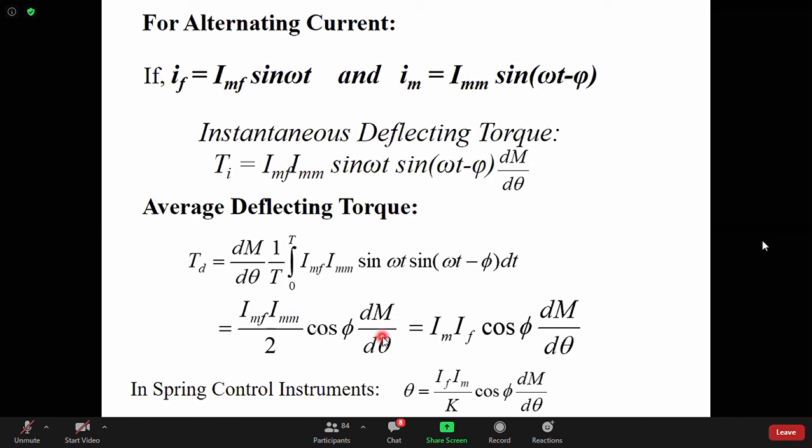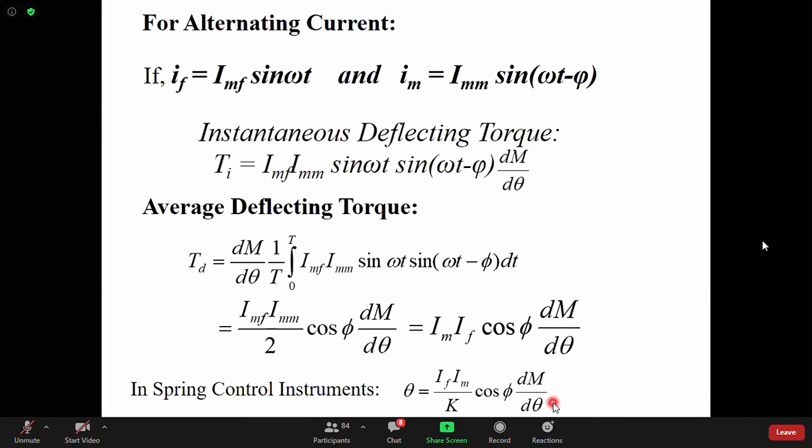For the time being, forget about dM/dθ. So it will be proportional to IFM IMM by 2. By 2 means we can divide it as root 2 into root 2. So IFM by root 2 means it is the RMS value. So Im, the RMS value of the moving coil current, into IF, the RMS value of the fixed coil current, into cos phi. So here your deflecting torque is proportional to Im IF cos phi.